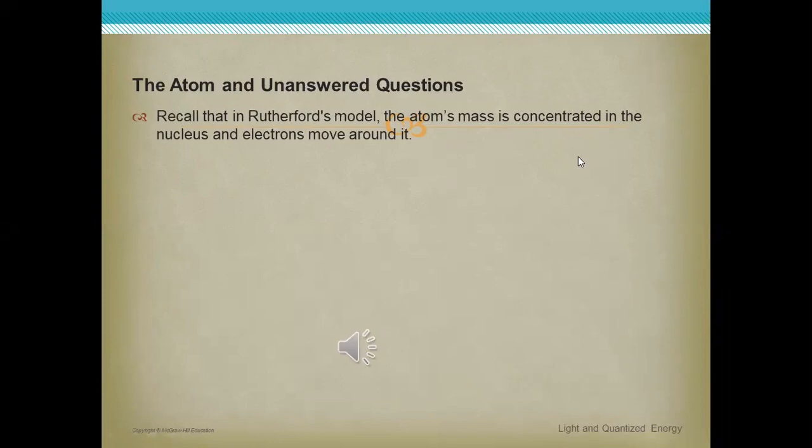As we said before and studied, any atom consists of two main parts, which are what and what?